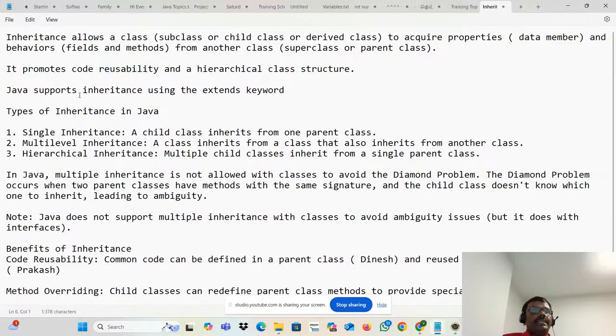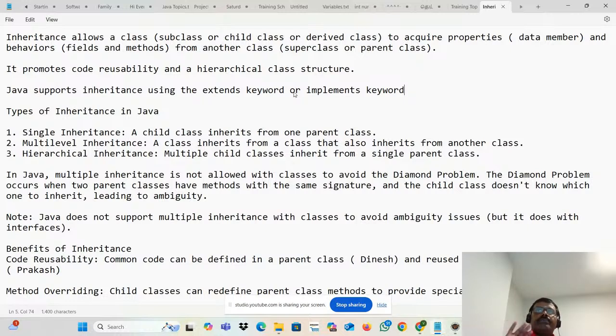How is it achieved in Java? We can use two ways. One is the extends keyword or the other is the implements keyword. I will explain where each is used; we'll go through the theory first.